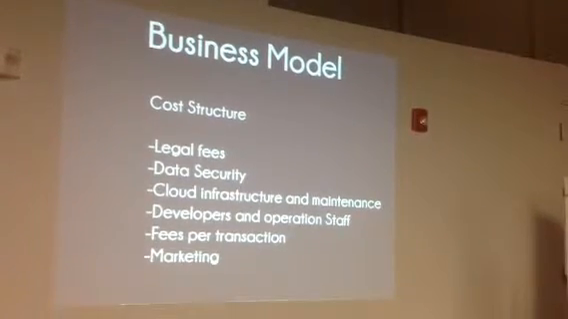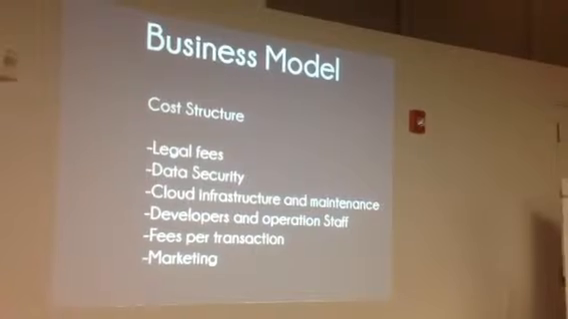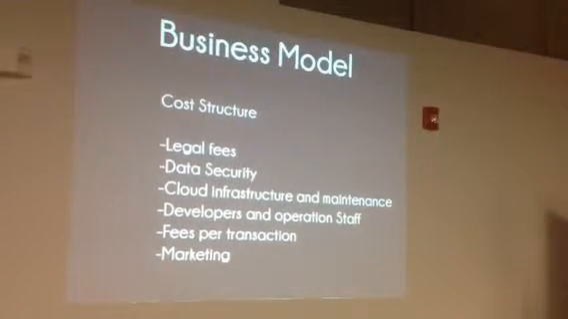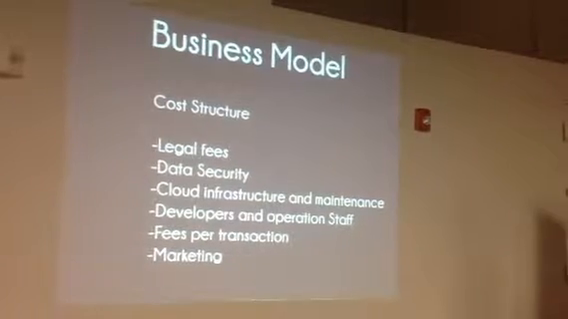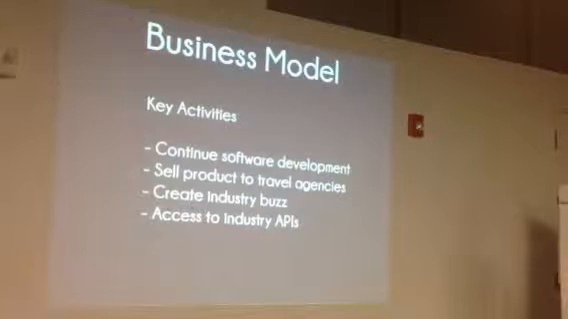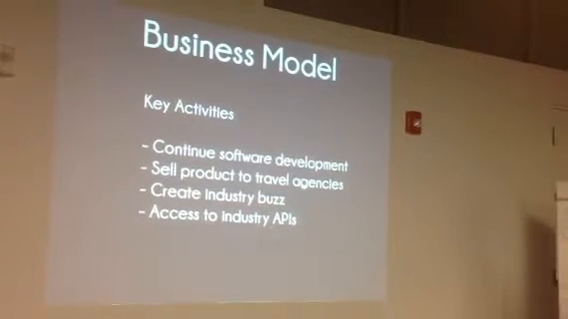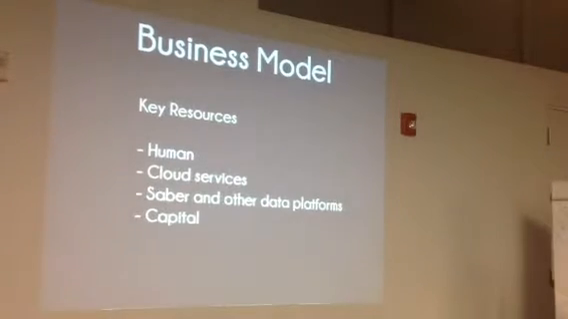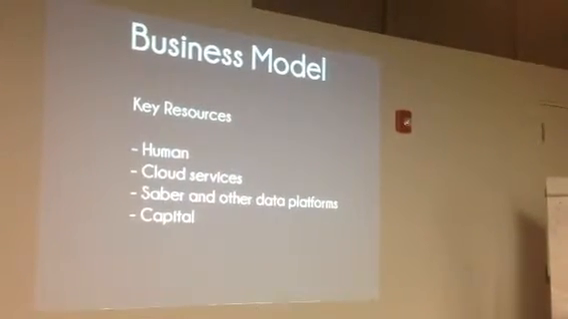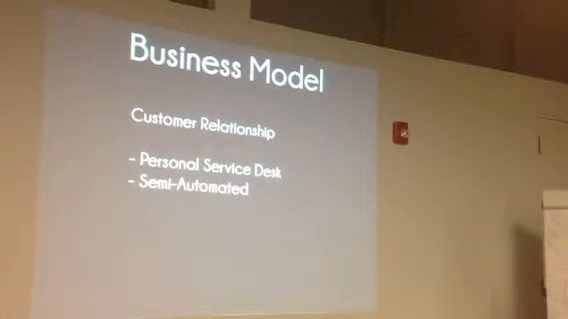Cost structure, in no particular order, are legal fees, data security, cloud infrastructure and maintenance, developers and operation staff, fees per transaction, and marketing. Key activities: continue software development, sell product to travel agencies, create industry buzz, and access to industry APIs. Key resources, human resources, are cloud services, Sabre and other data platforms, and of course capital.